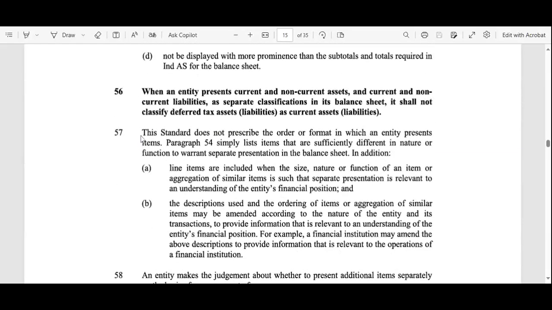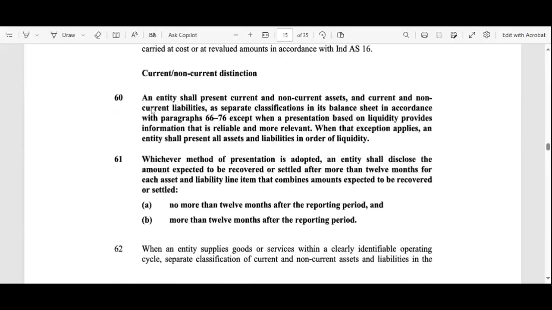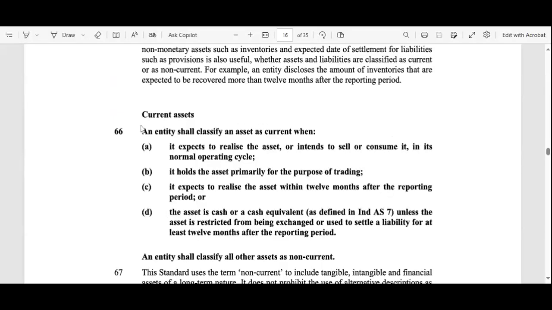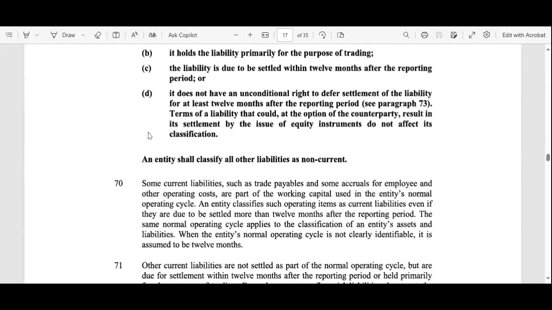Okay, when we read the 56 point, when an entity presents current and non-current assets, that means your assets should be classified into two types, that is the current assets and non-current assets, and the current and non-current liabilities as a separate classification in its balance sheet. So this current and non-current distinction in assets as well as in the liabilities should be there in the balance sheets. Okay, so these are the guidelines for the balance sheets.